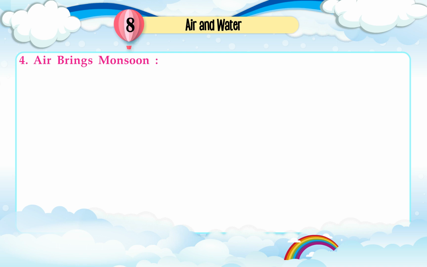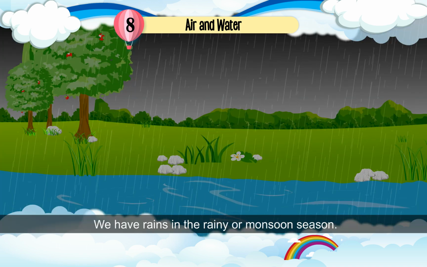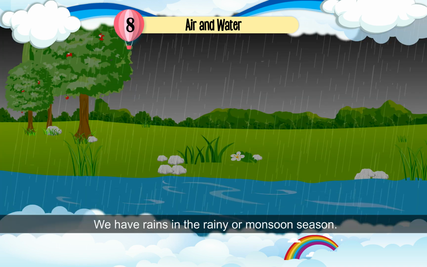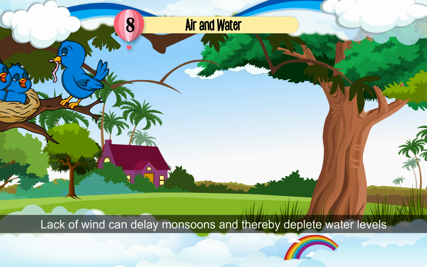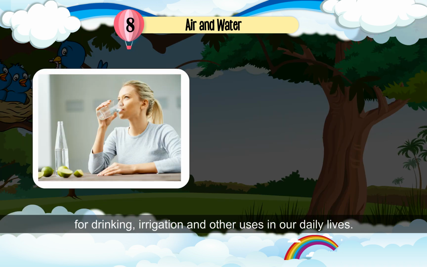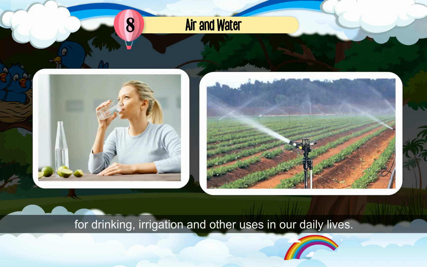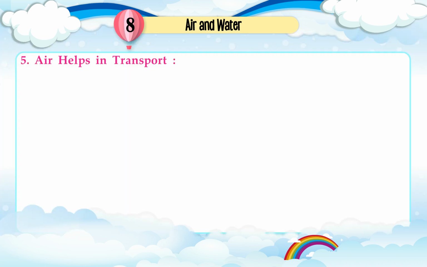4. Air brings monsoon. We have rains in the rainy or monsoon season. This occurs due to the currents of wind across the Earth's surface. Lack of wind can delay monsoons and thereby deplete water levels for drinking, irrigation, and other uses in our daily lives. 5. Air helps in transport.